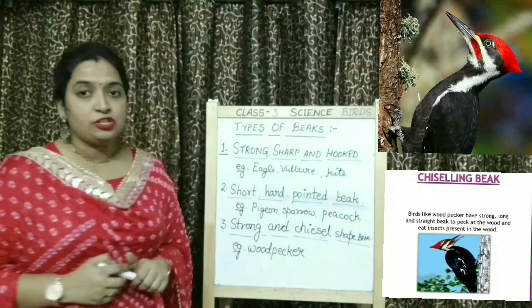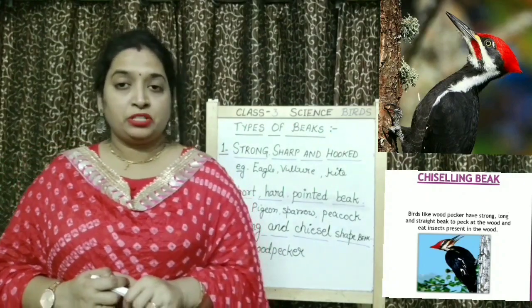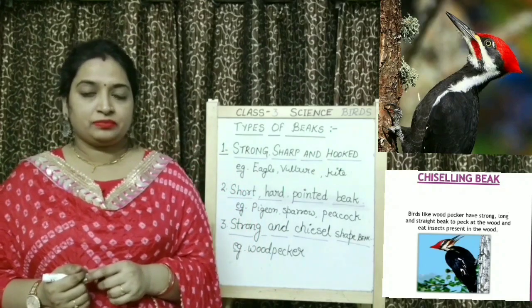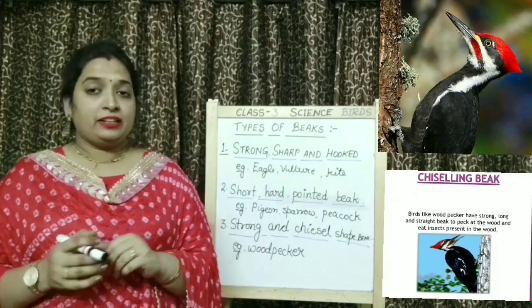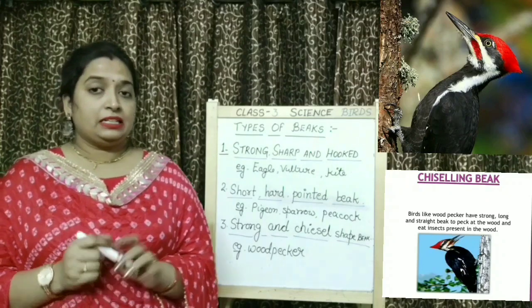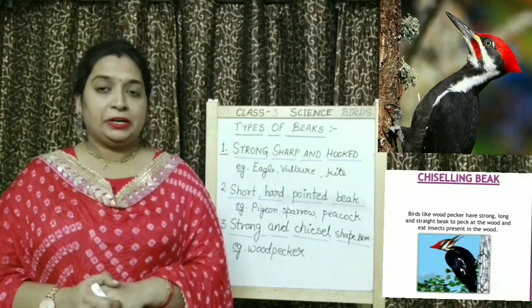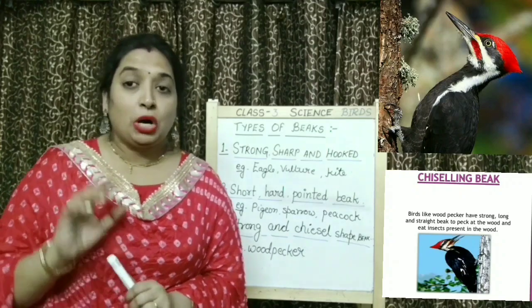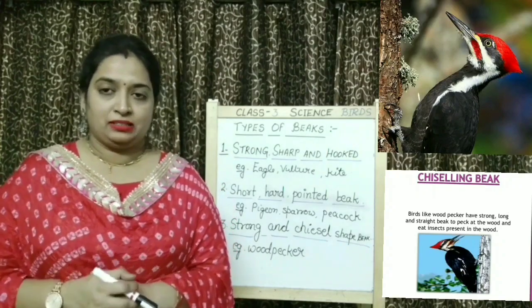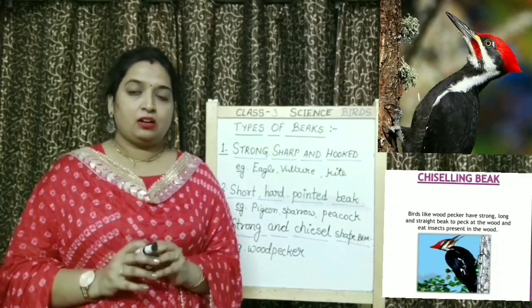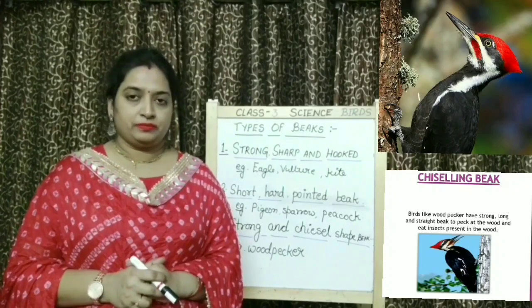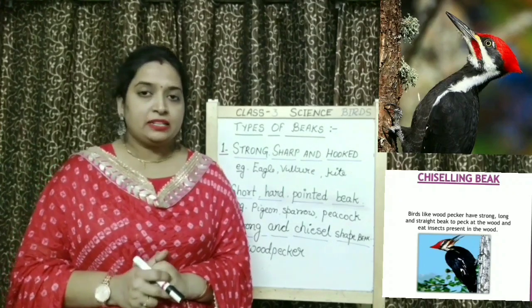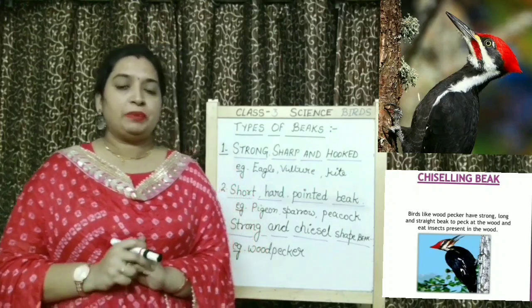Why does it have chisel shaped beak, children? What is the use of this beak? Children, as I have told you that they have to make nest in the tree trunk. You know that they do tuck, tuck, tuck, tuck on wood. That is called peck. Woodpecker peck or strike on the wood. That's why it has a strong and chisel shaped beak.